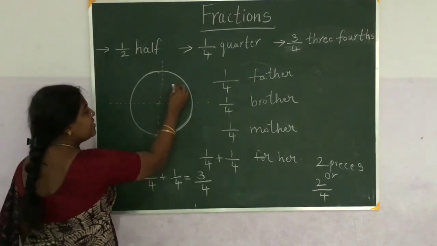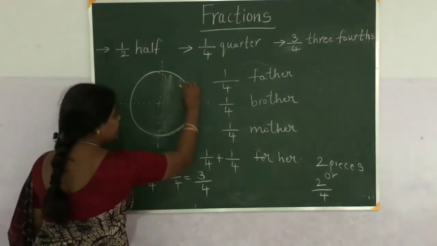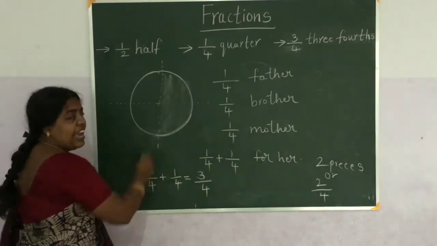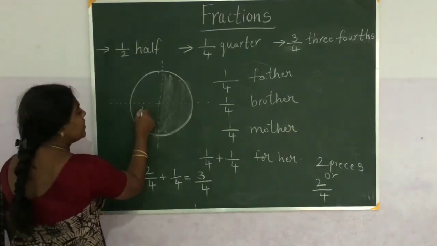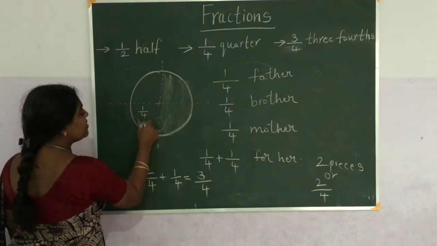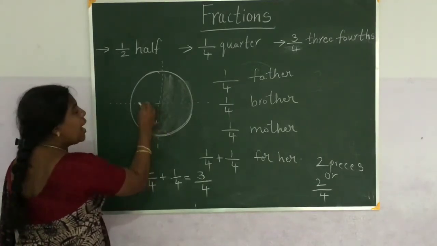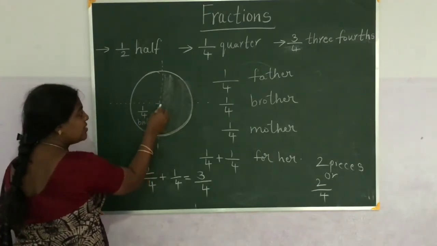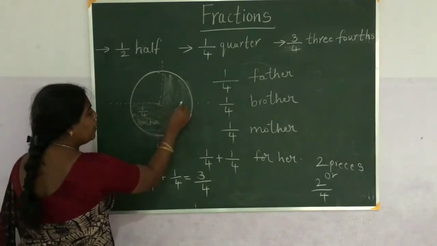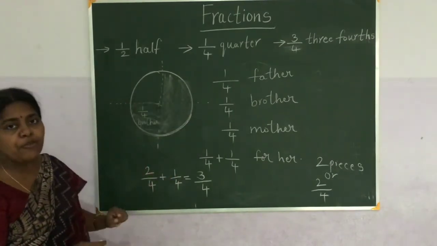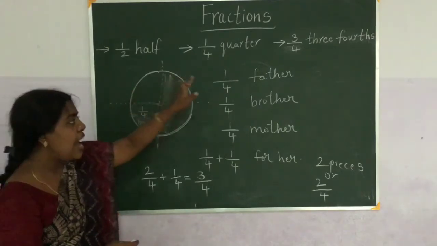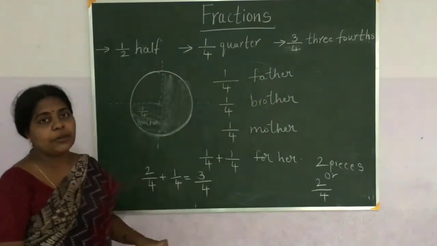Means this part is Rani's because she has taken her mother's part also. And this is her brother's. So her brother's and hers is 3 by 4. This is 3 by 4. Now what is this 1 by 4? This is her father's part.